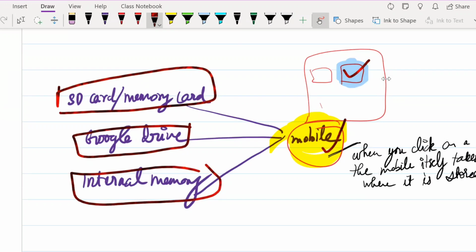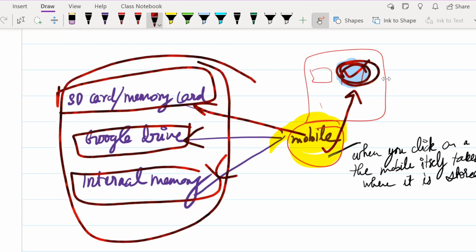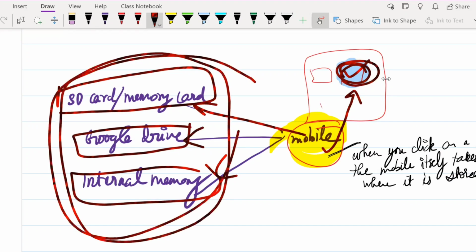The mobile will not come and ask you where it is stored. Whenever you click on the picture, wherever it has been stored, it will go and access it and get you that picture. So this is nothing but storage virtualization. One particular picture or piece of data can be stored over many networks, or over any network.